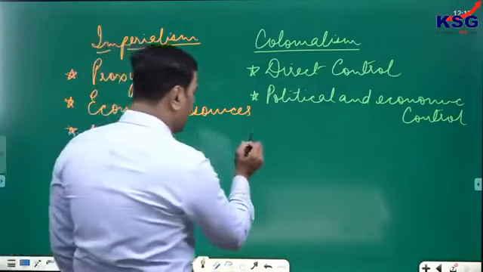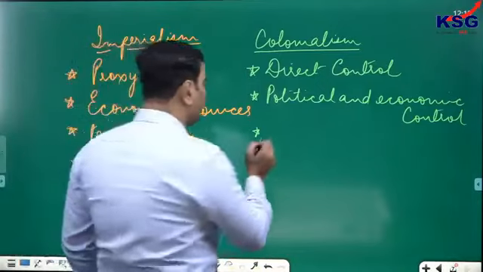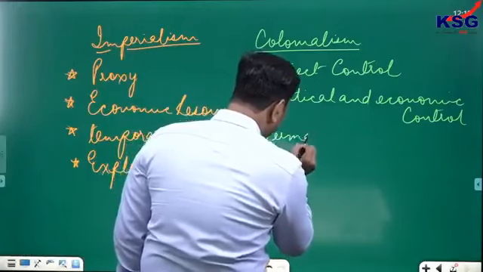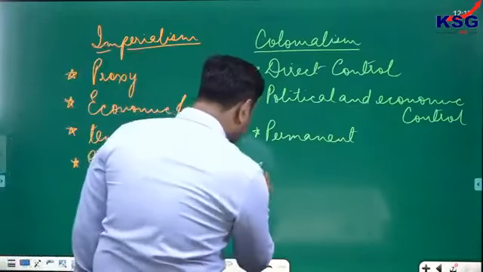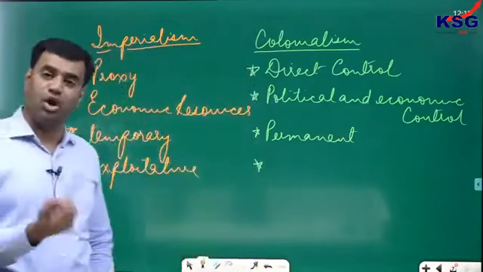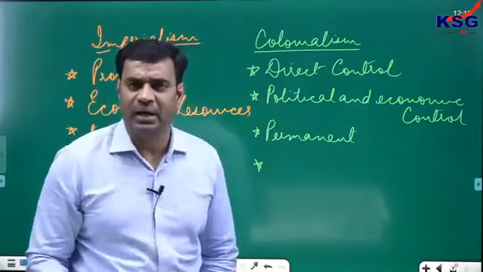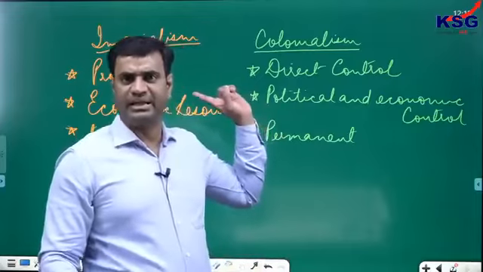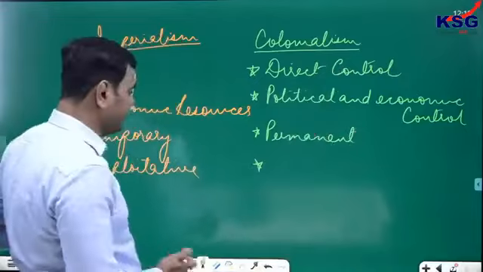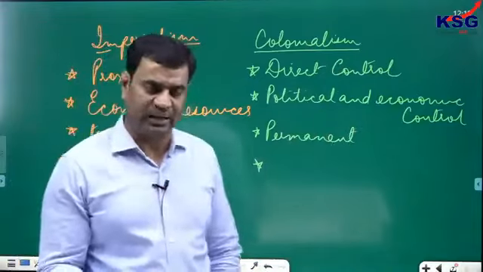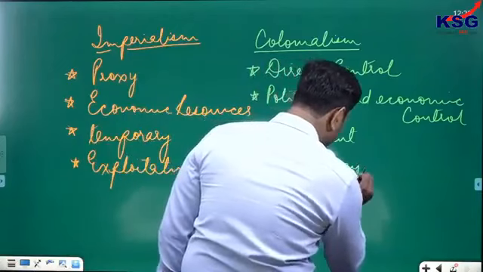Clear? And since a large number of people have shifted from one country to another, it is not for temporary purpose, rather it is for permanent character. So it is more permanent in nature rather than temporary. And apart from being exploitative, it may or may not be exploitative, because in course of time the people can settle down permanently to utilize the resources. The best example is the United States. North America was also colonized by England. Later on, English people began to stay there and they began to develop America. So it can be exploitative, and it may not be exploitative as well.